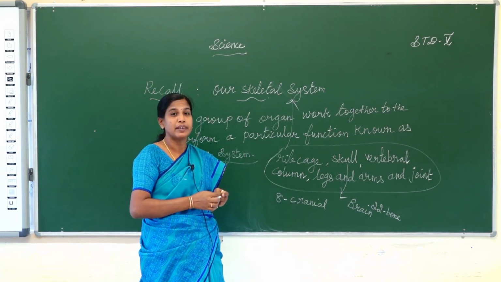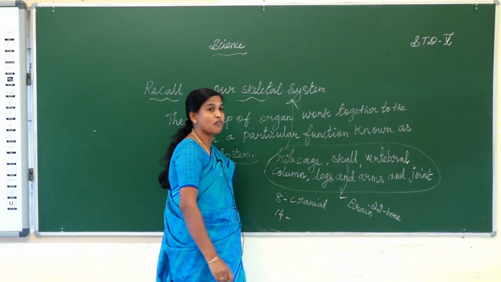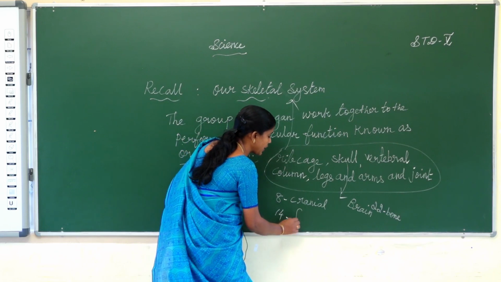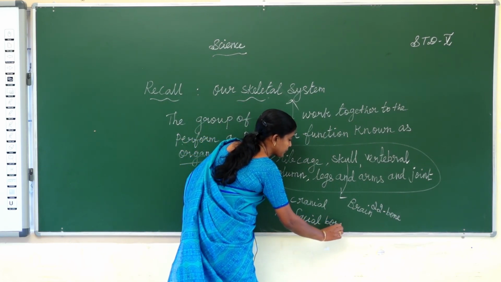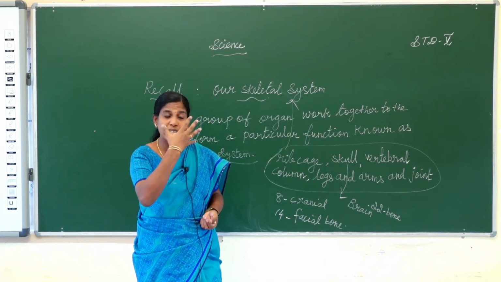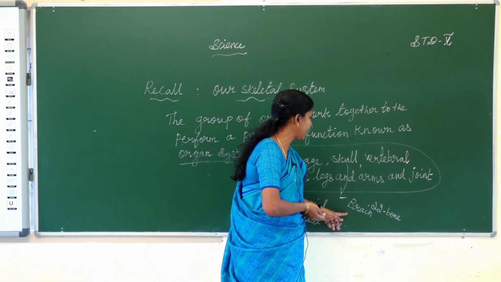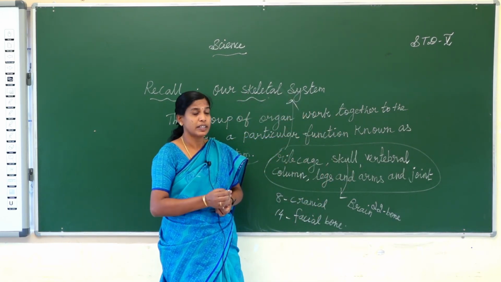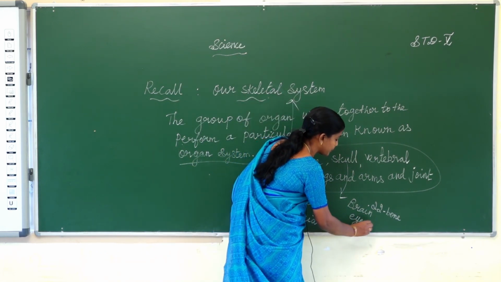Next, 14 bones are facial bones, found in the face region. The eye sockets protect the eyeballs.